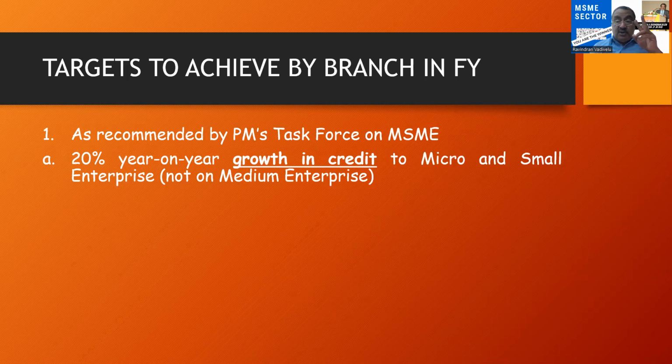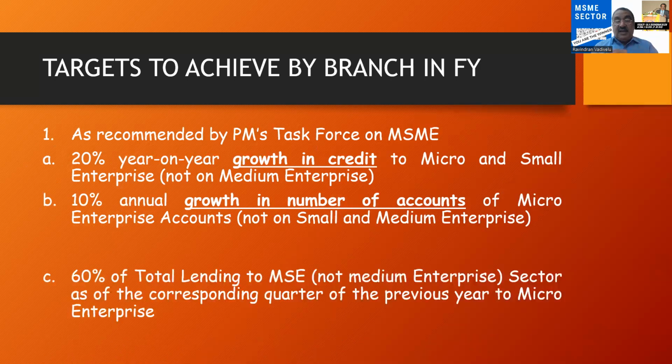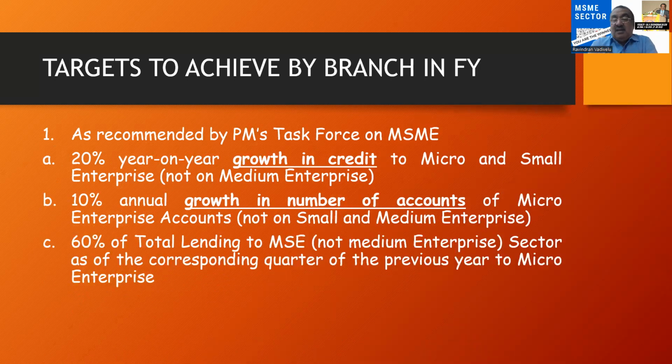So the first thing is growth in credit. The second one is 10% annual growth in the number of accounts of micro enterprises. Here also, they have not considered the small and medium enterprises. So this is a very, very important thing that you have to see. As an auditor, if you are going for the audit, you have to see whether the bank has achieved this growth or not. Then 60% of the total lending to MSE, that is micro and small enterprises. Here also, they have not included the medium enterprise sector, as of the corresponding quarter. So every quarter, they have to calculate the targets.